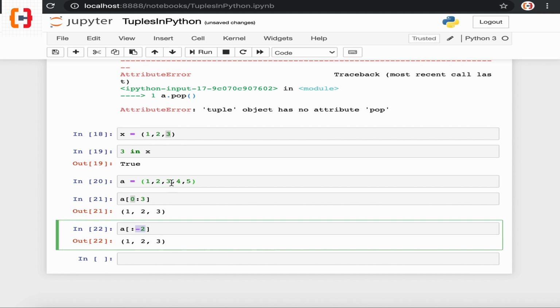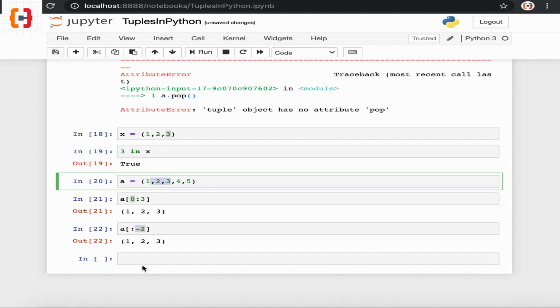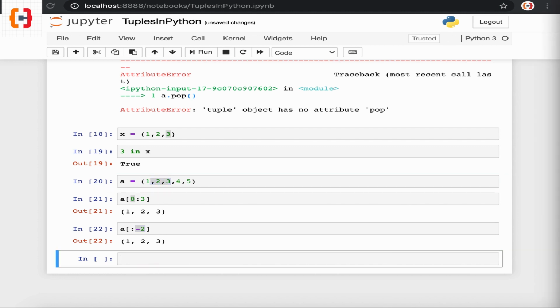Now let's try to understand the use of basic functions on a tuple. We can use the count function to count the number of elements that are equal to the input parameter. So if I want to count the number of elements equal to 3 inside the tuple A, we can execute the command, and we can see the count of this element inside the tuple is 1.